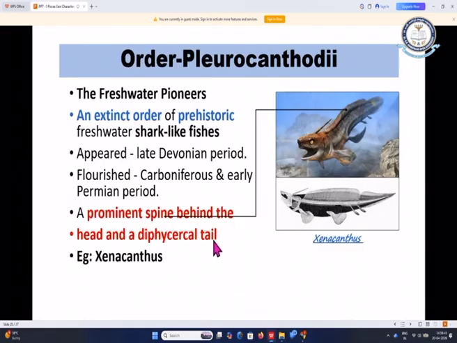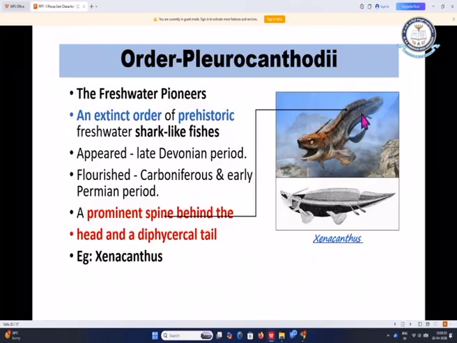Order Pleurocanthidae. These are the freshwater pionids. These are extinct forms. They existed in the prehistoric times. The freshwater shark-like fishes appeared during the late Devonian period, flourished during the Carboniferous and early Permian period. A prominent or special feature is that the spine behind the head and an epicercal tail is present. It is not seen in the present day fishes. Example is Xenacanthus. In this picture you can see the spine, how it is specifically visible.